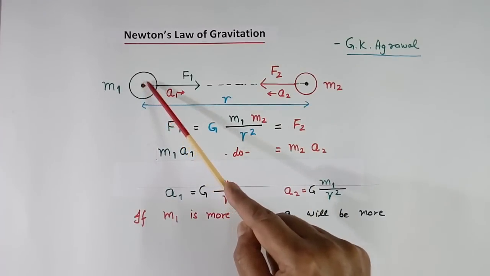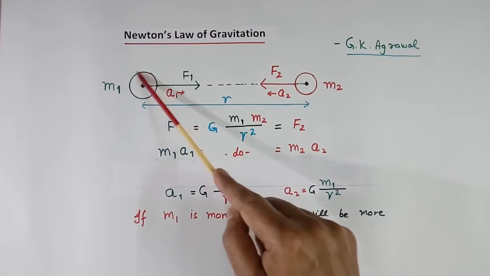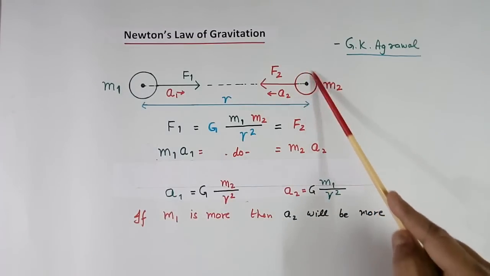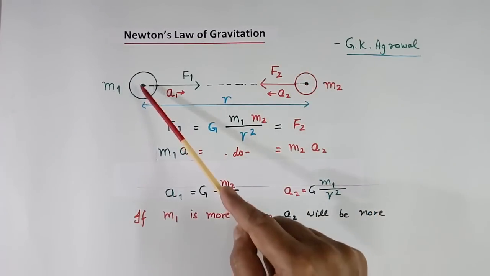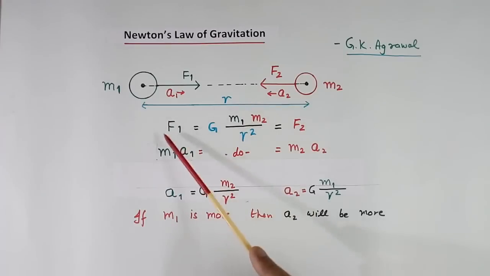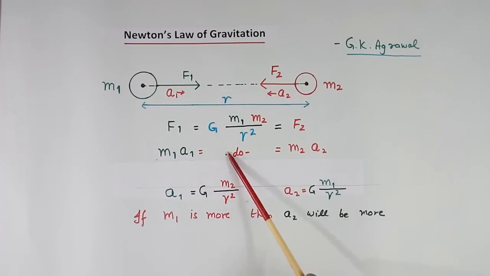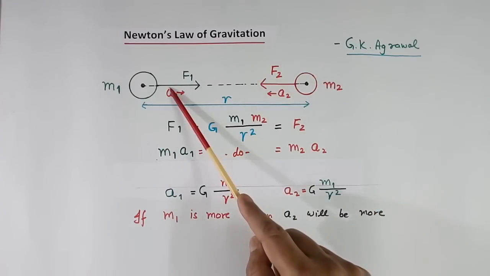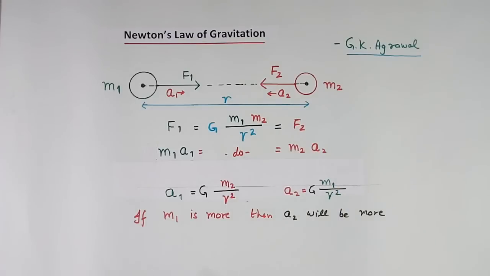Here it is assumed that this body's mass is concentrated here and this body's mass is concentrated here, then distance between these 2 points is R, and both masses may be equal or different, but force will be equal.